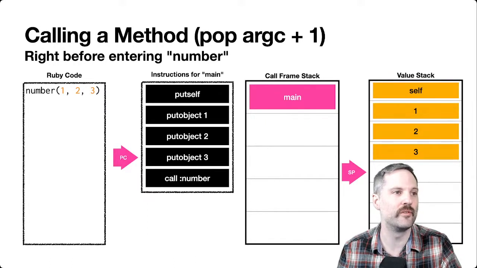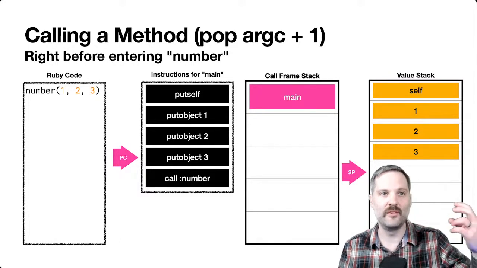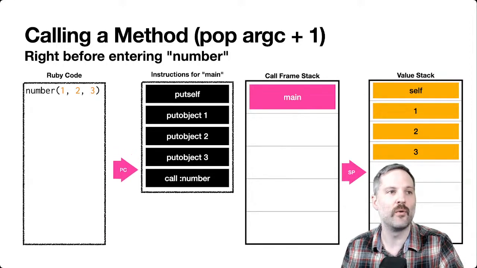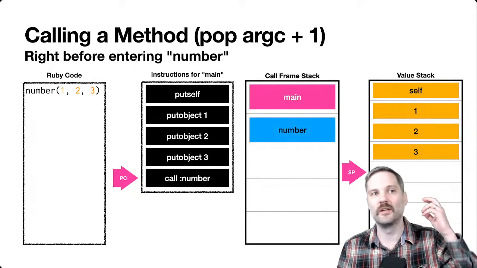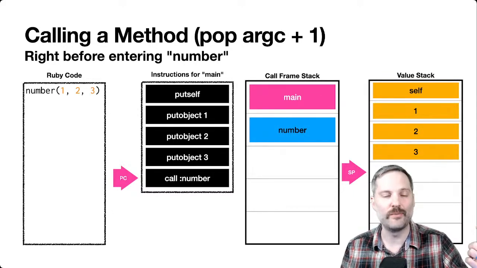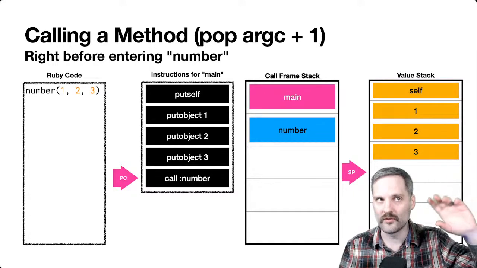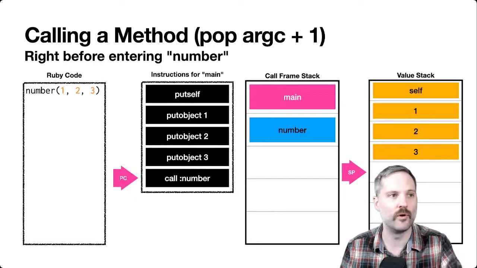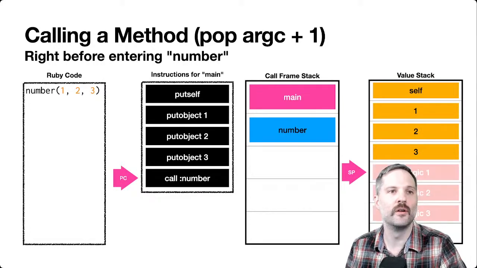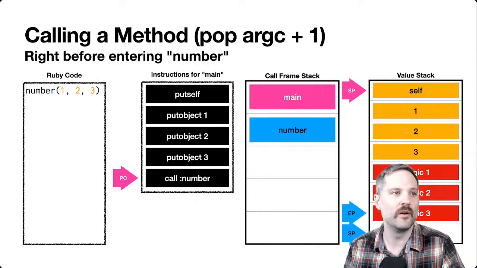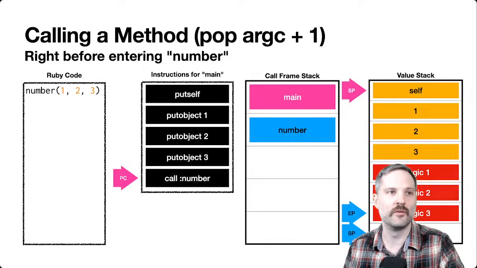If we look at this in the context of actually pushing stack frames, this is what it'll look like. We're just going to revisit the call frame and the stacks. The PC is going to be at put object 3. We've just pushed object 3, and now we're going to call number. When we call number, again, we're going to push a frame before we actually enter number, and then we have to rewind SP by argc plus 1. argc in this case is 3. We have 3 arguments, and then self. So it's always argc plus 1, and the 1 accounts for the method that we're calling on. We put magic in, and then we rewind SP all the way back up here, and then we can finally enter the number function.